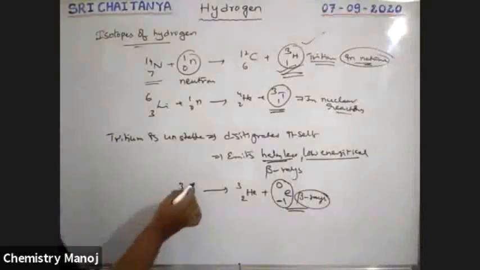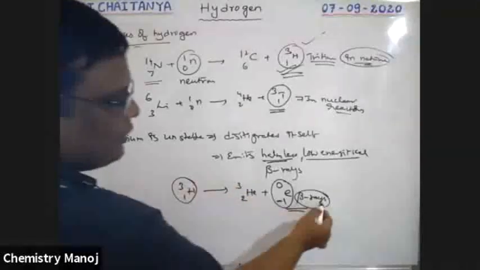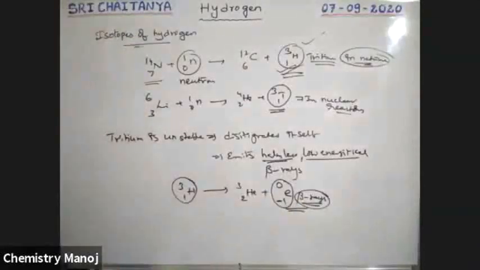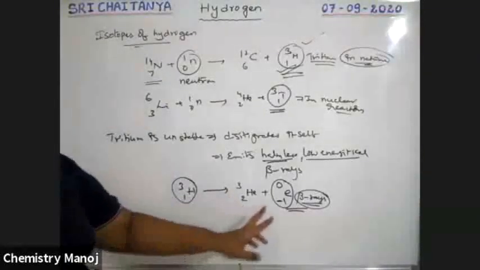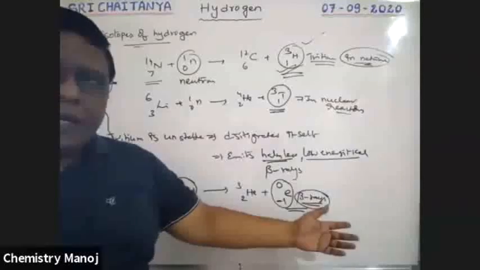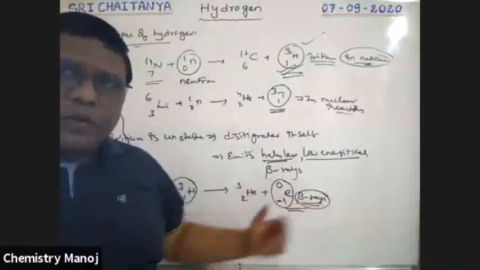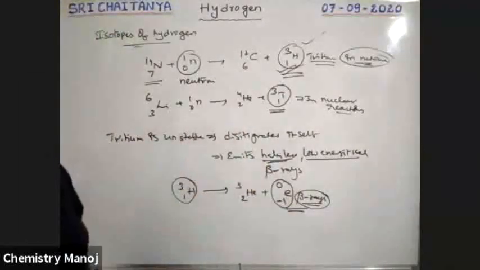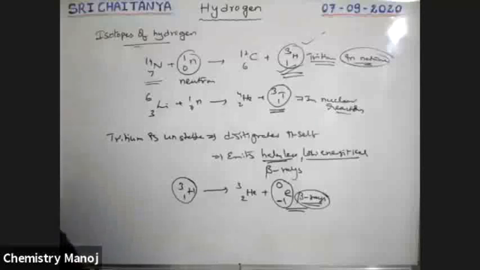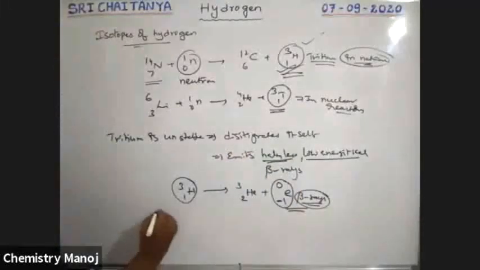So this is the way tritium disintegrates. During disintegration, beta rays are coming out. So tritium itself disintegrates and could liberate alpha, beta, gamma, but among them only beta rays are coming out. That property is called disintegration. That is why tritium is radioactive. Every radioactive element has a half-life.